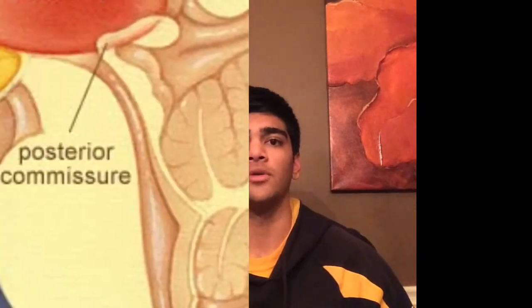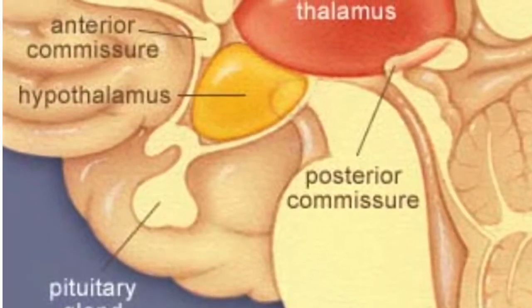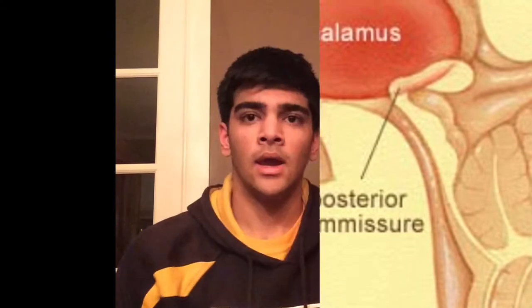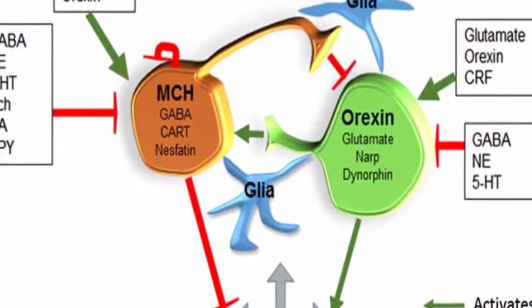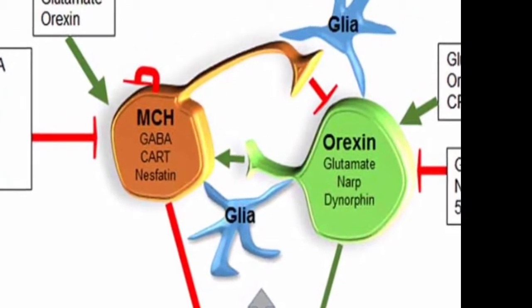MCH neurons, abbreviated for melanin concentrating hormone, form a unique group of cells in the hypothalamus with axonal projections throughout the brain, which play a critical role in sleep and energy homeostasis. These neurons are predominantly found in the perifornical area of the hypothalamus. MCH neurons express GABA A receptors, and GABA accounts for the majority of synaptic input to MCH neurons. Stimulating MCH promotes sleep, but most sleep-promoting drugs used clinically are inhibitory by activating GABA A receptors. So GABA promotes sleep by inhibiting HCRT neurons, or hypocretin, which is important for exciting MCH cells.